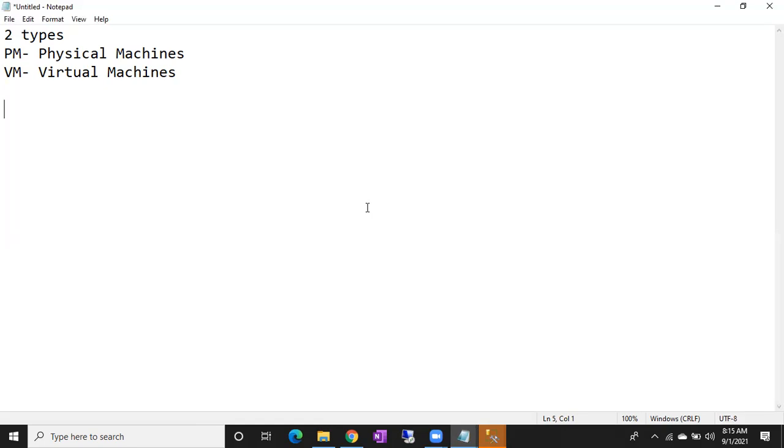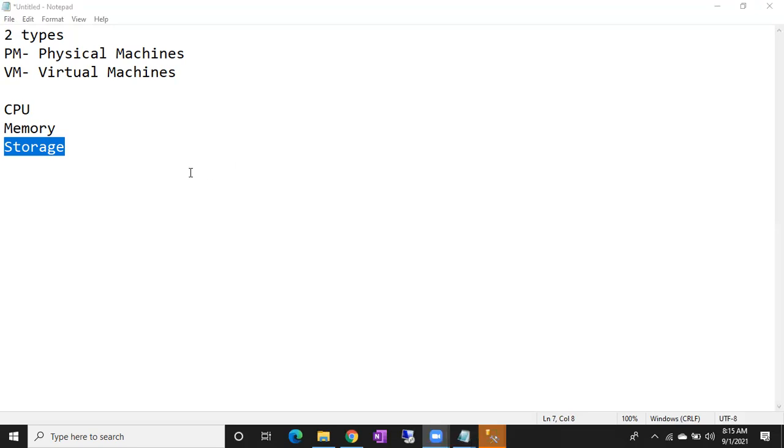Processor, RAM, hard disk. That is CPU, memory, and storage. For any machine, we should have these three components. CPU will help you process the data. Memory will help you store the data temporarily. Storage will help you store the data permanently. So these three are the main components.